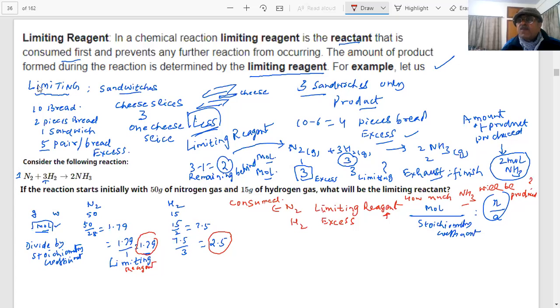How much ammonia will be produced in this reaction which we have written? That is the question here. We have found out the limiting reagent. Now the question is how much ammonia will be produced? How will you calculate that? The amount of ammonia produced.